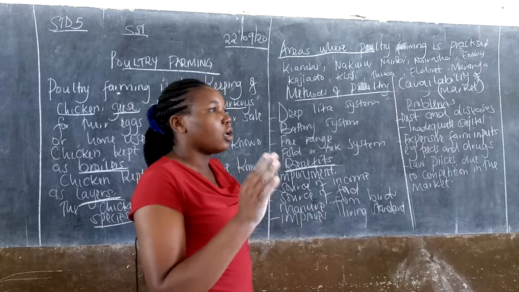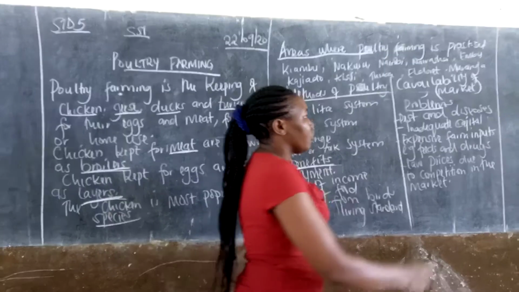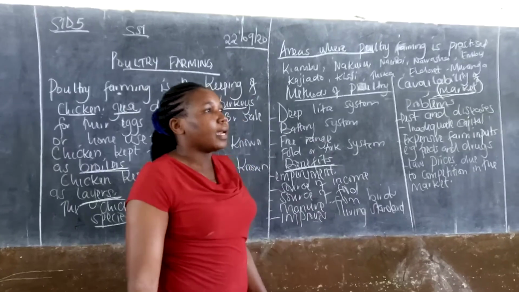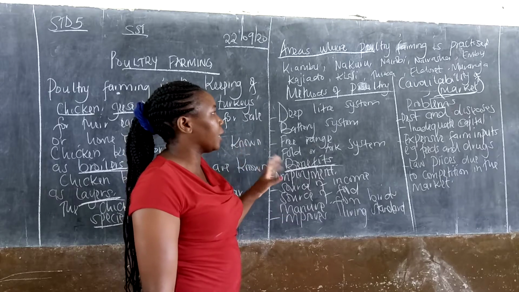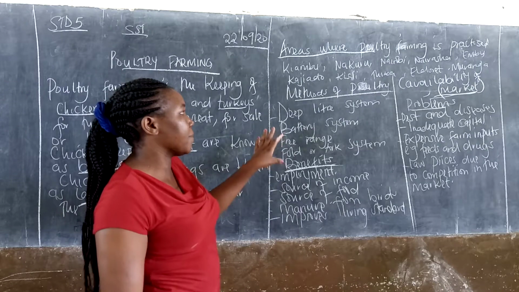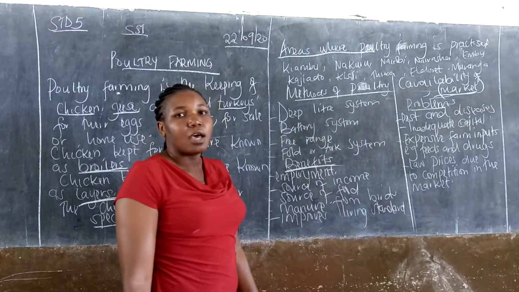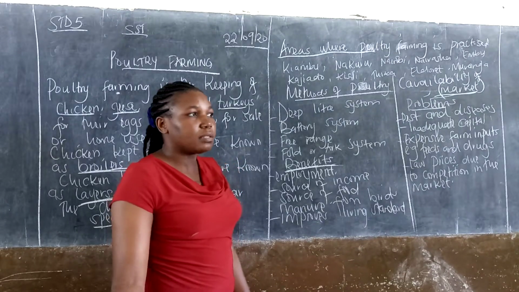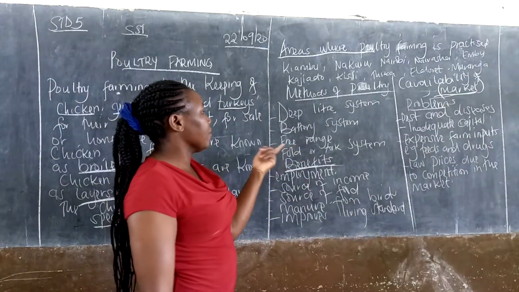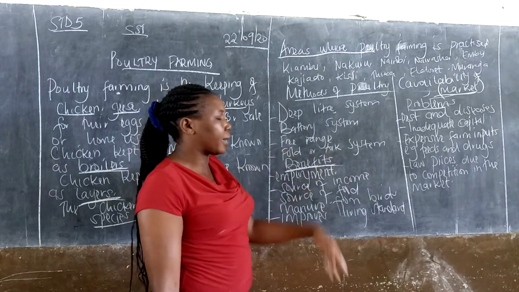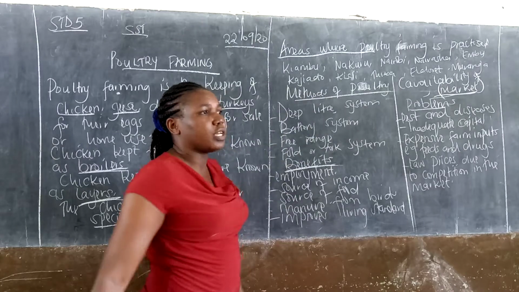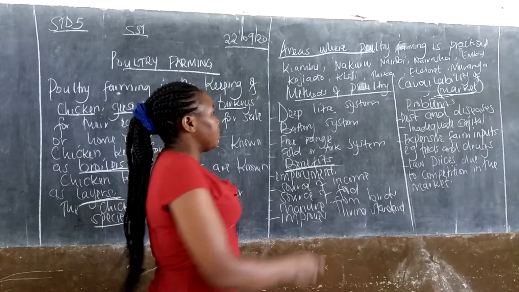This is because of easy availability of market for those people who like rearing chicken. Now, there are different methods of poultry farming. These methods include deep litter system, battery system, free range, fold or ark. Those are the methods of poultry farming. What is deep litter system?